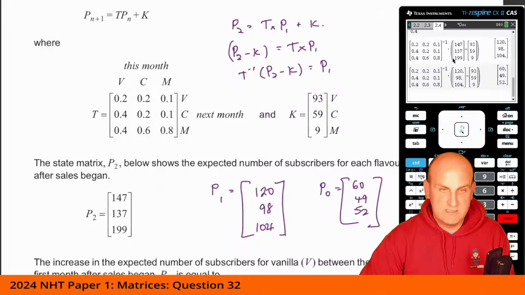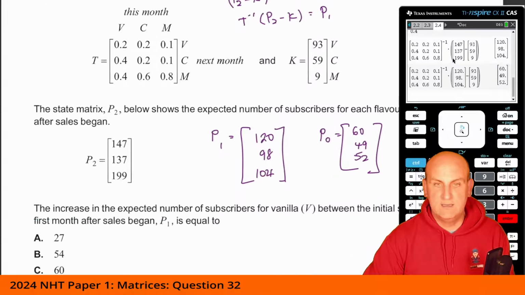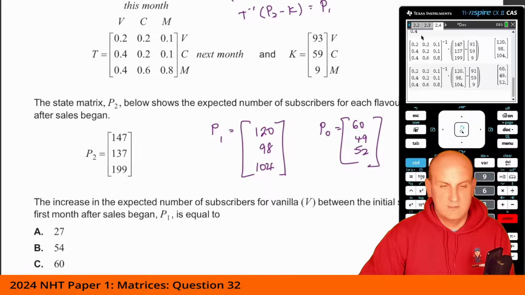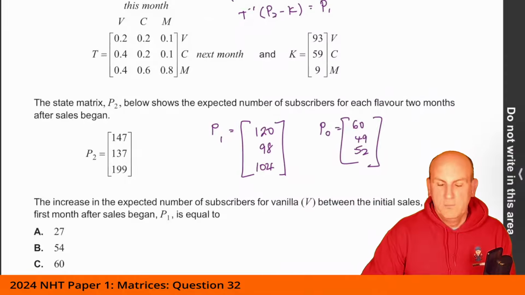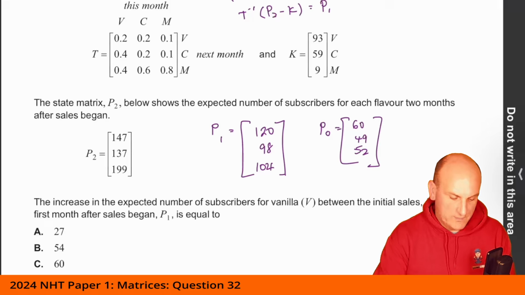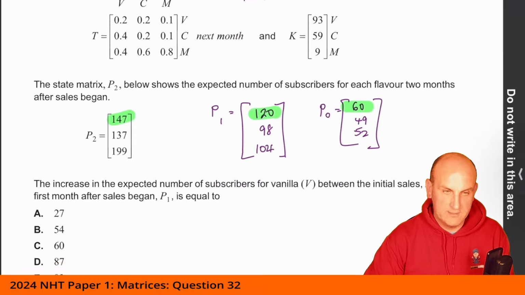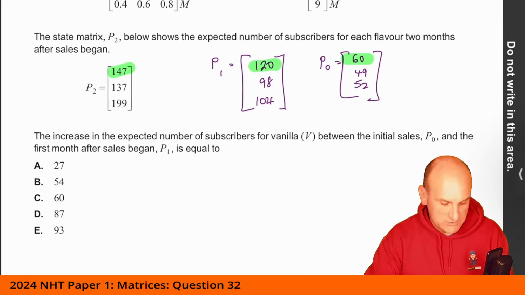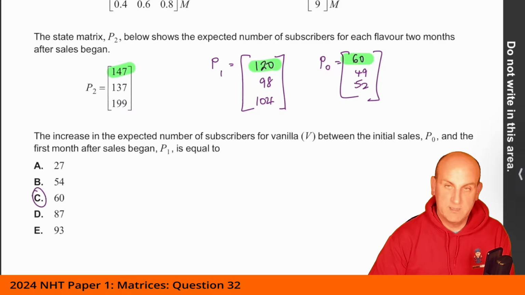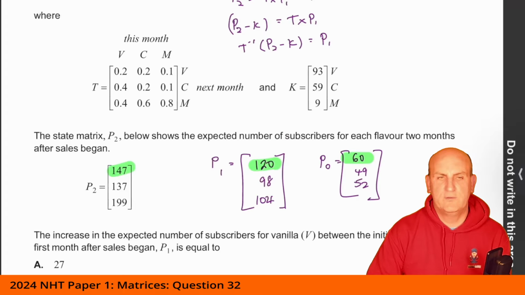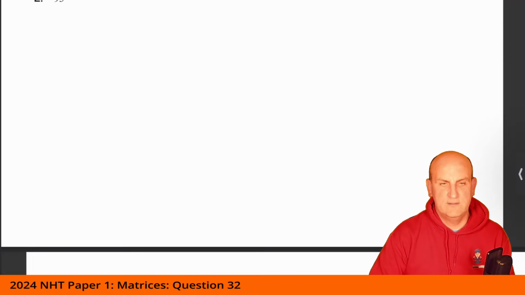All right, so what does the question actually ask? The increase in the expected number of subscribers for vanilla between the initial sales P0 and the first month. Well, which one is vanilla? Vanilla is the top one, so that's that one, and that one, and that one. So we want to go from P0 to P1, from 60 to 120, which would give me 60 as my correct answer. Now, there may be another way of doing that, but I can't think of what it is off the top of my head, but I think that's effectively going to be it.